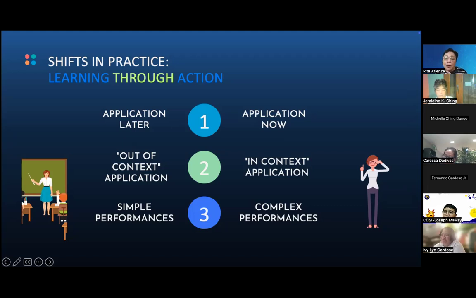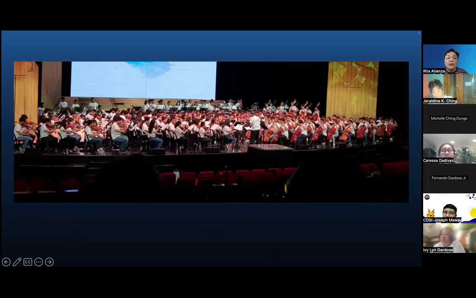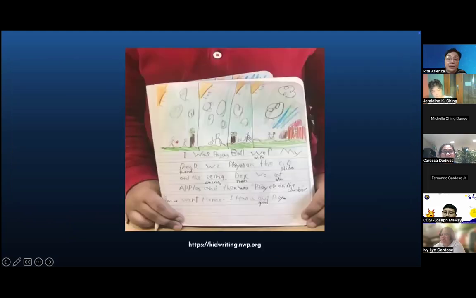Okay. Now, the three examples I gave you are also my explanation for in-context application. So my granddaughter got to really play it the way a musician would play it. This is the context of you learning your pieces. This is the context of you telling a story.